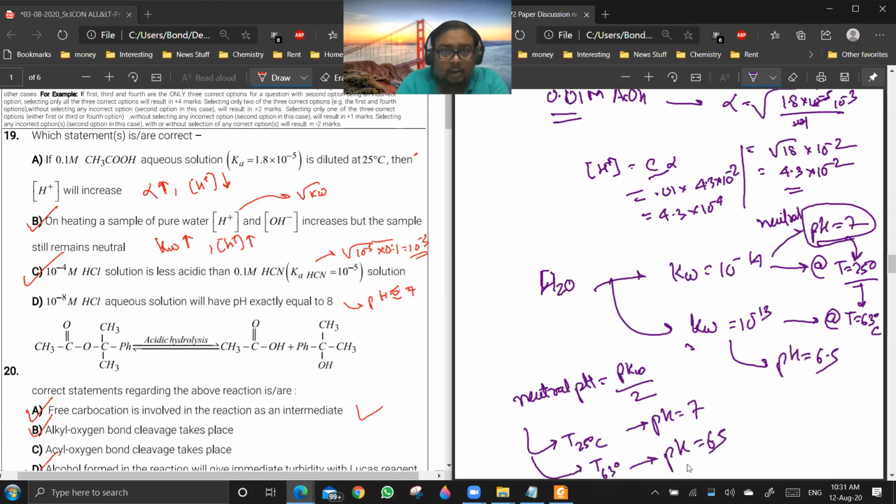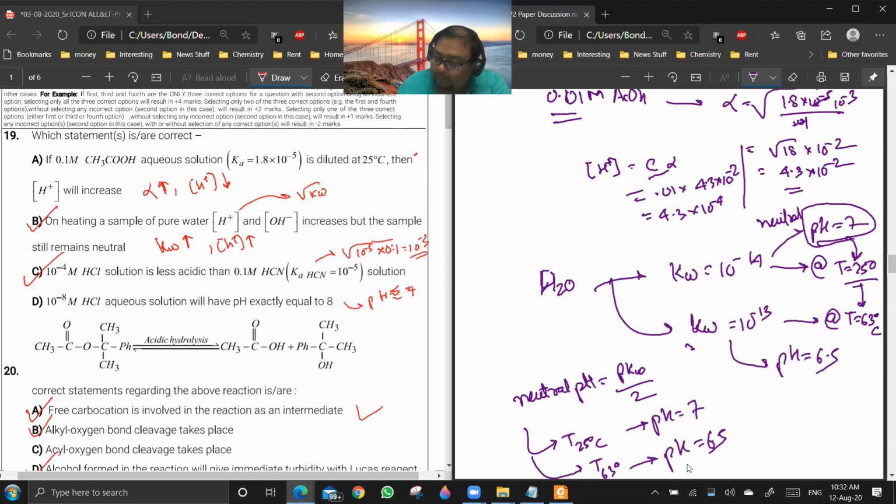Are you getting a point? So neutral pH is 7 only at 25 degrees centigrade. When you are heating it, the equilibrium is shifting to a higher concentration. Acidity and basicity are defined with respect to the neutral point pH at that given temperature. If you are changing the temperature, the neutral point pH will change. Are you getting a point?